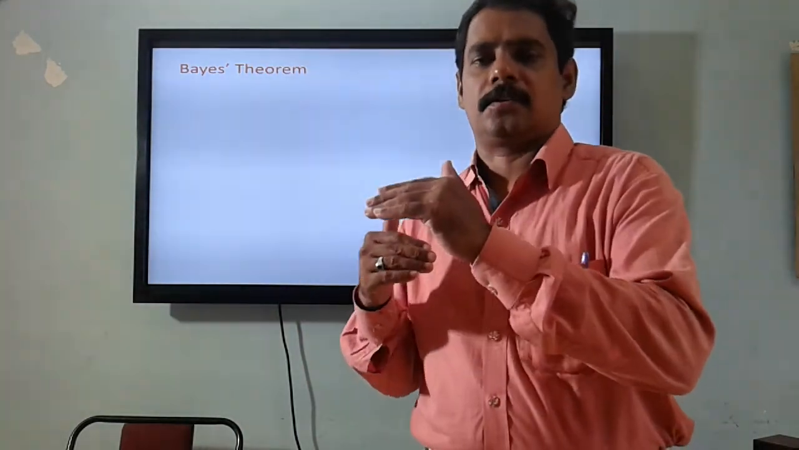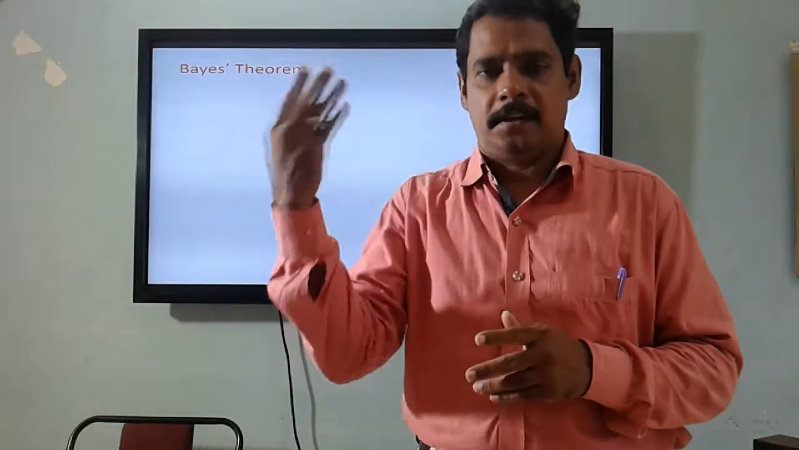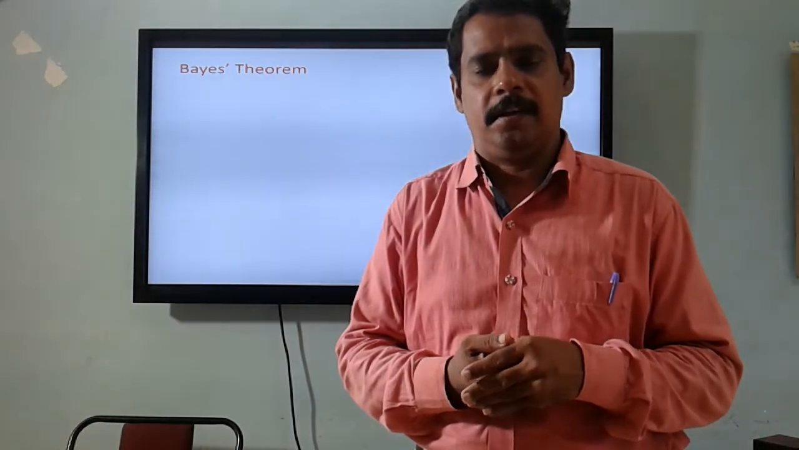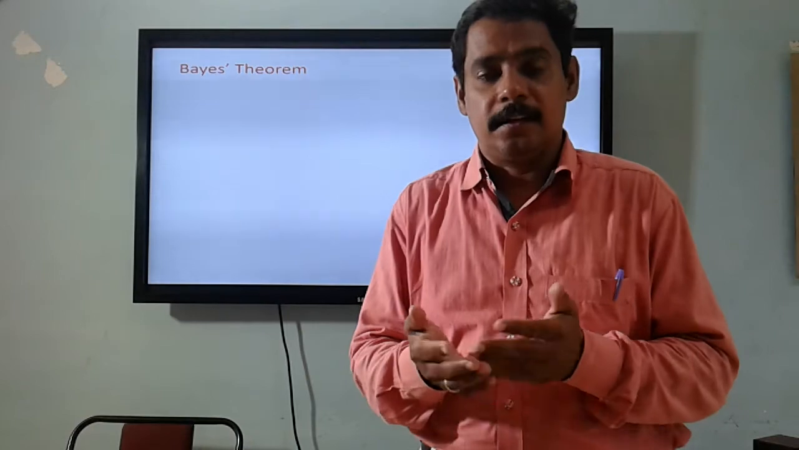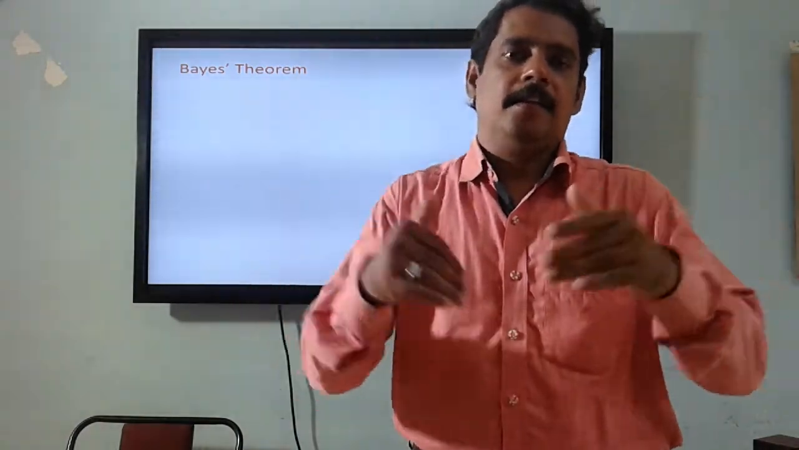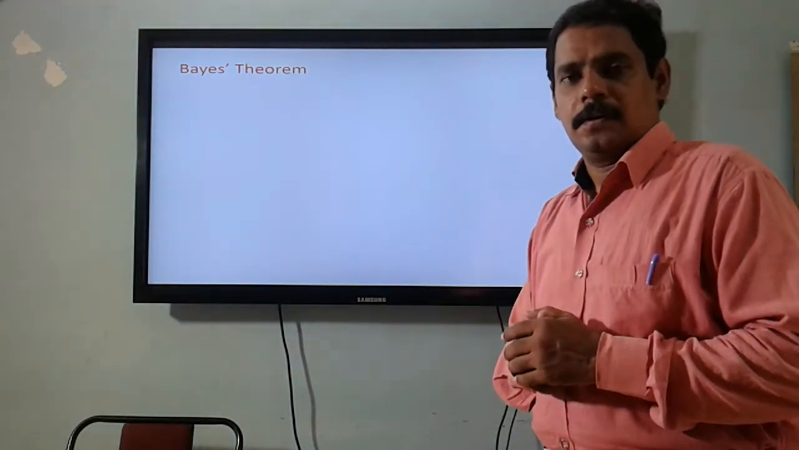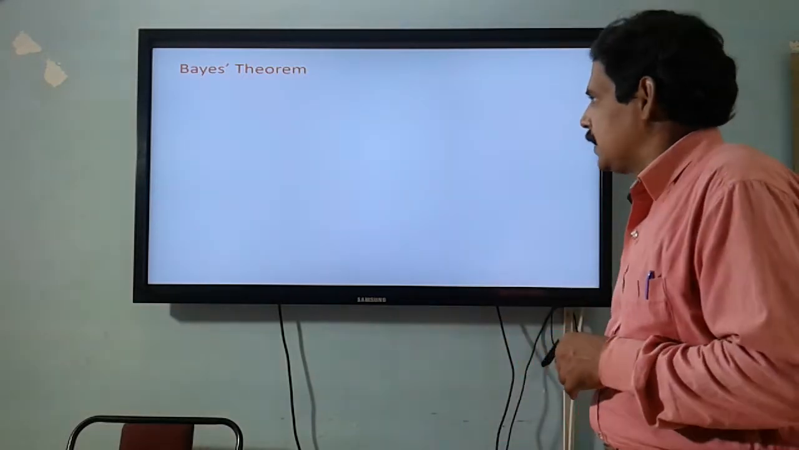Accordingly, they should start their investigation. If they have more chance of accidental death, then accordingly they should start their investigation. If they have more chance for murder, then they should do their investigation on the murder angle. So in that way, this Bayes theorem is helpful to do the investigation. So let's start: what is Bayes theorem.